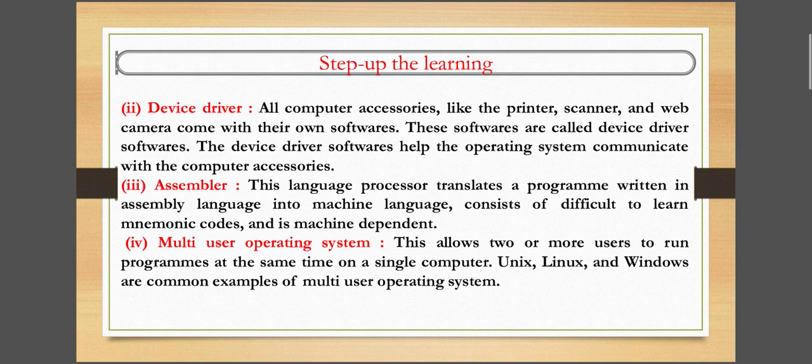Okay. Next is multi-user operating system. It allows 2 or more users to run the program at the same time on a single computer. Here you can see the example. Unix, Linux, Windows are examples of multi-user based operating system.